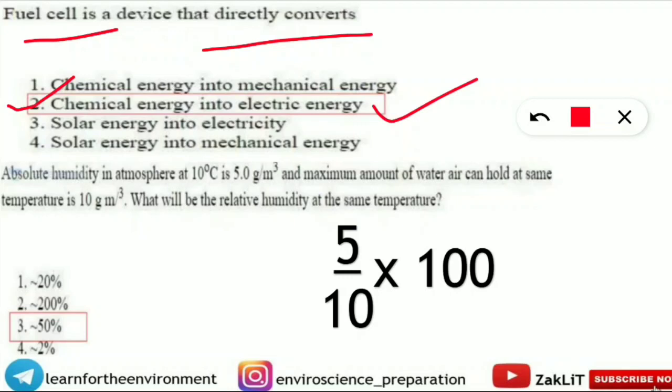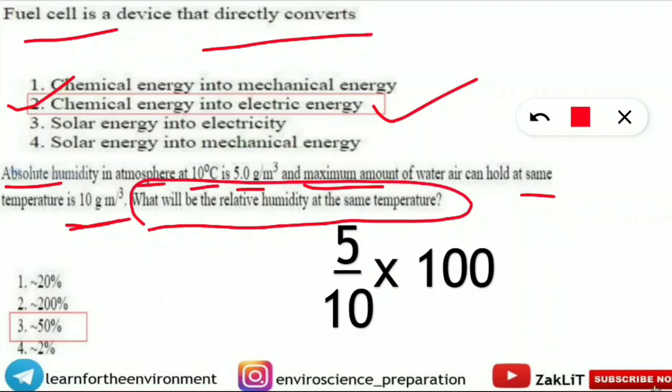Next thing, it is a numerical. Also this small numerical you should practice because they are mark fetching. The question is absolute humidity in atmosphere at 10 degrees Celsius is given as 5 gram per meter cube, and maximum amount of water it can hold at the same temperature, that means 10 degrees Celsius, is 10 gram per meter cube. The question is asking what will be the relative humidity at the same temperature.